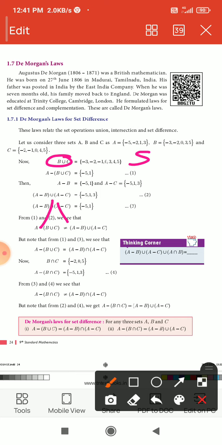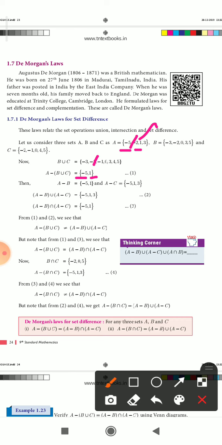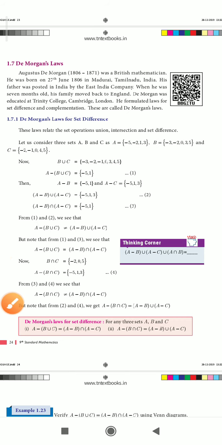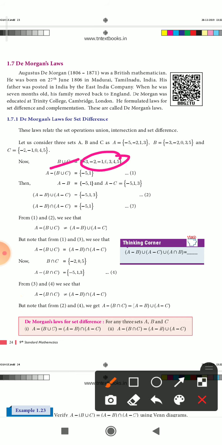Write minus 5, and then minus 2 is cancelled. Then plus 1, write plus 1. Then 3 is in this set also, so cancel it. This is A minus B union C. Don't consider the remaining elements in B union C because we are subtracting A minus B union C.